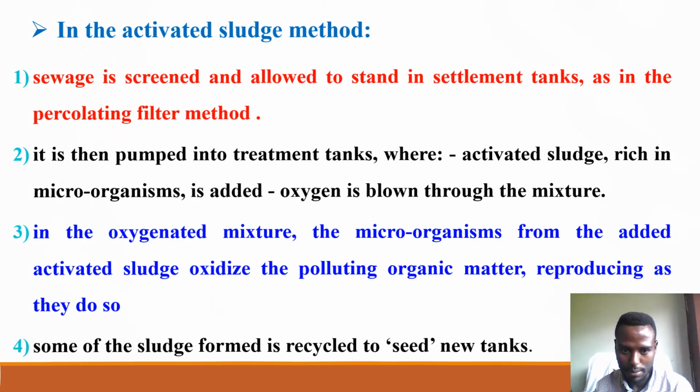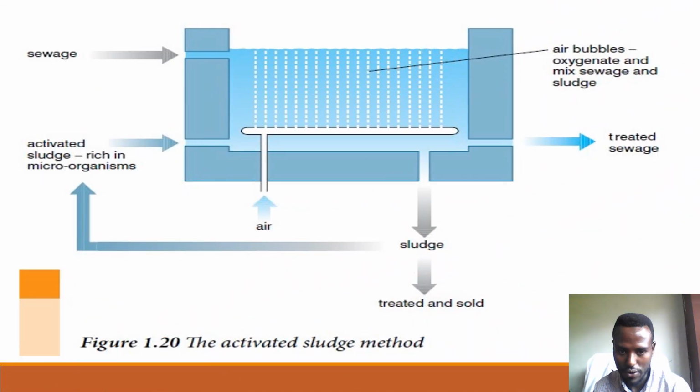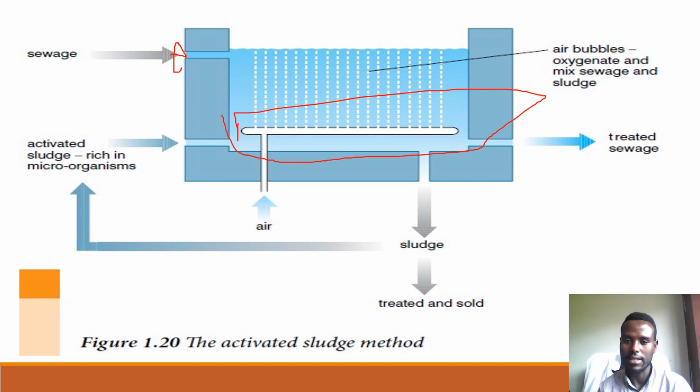So this is a diagram of activated sludge meters which have air bubbles that's giving oxygen for the microorganisms. They have also sewage entering place. The place where we are entering a sewage entering place, activated sludge rich in microorganisms. You have microorganisms in this area, the activated sludge area.